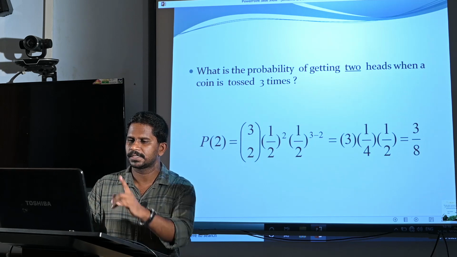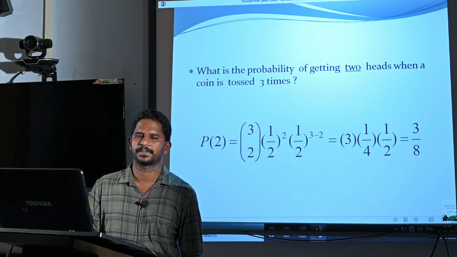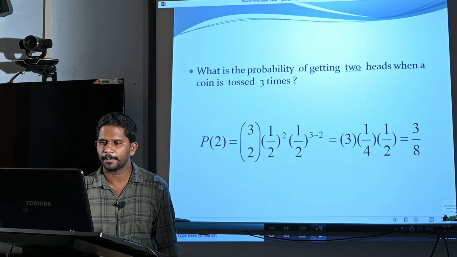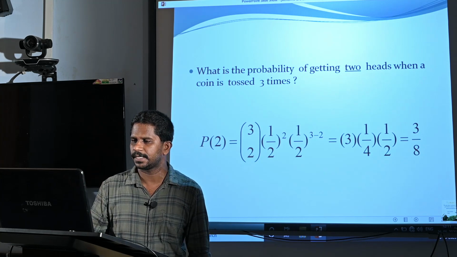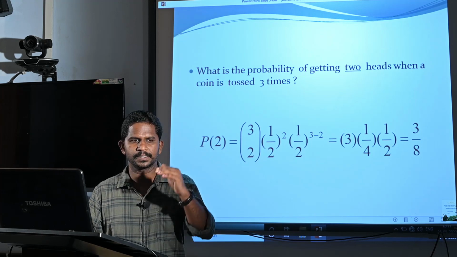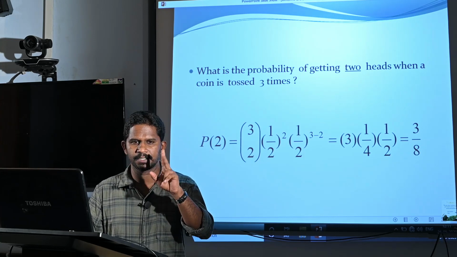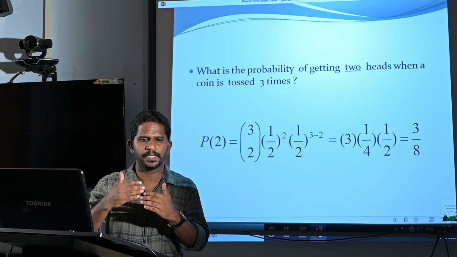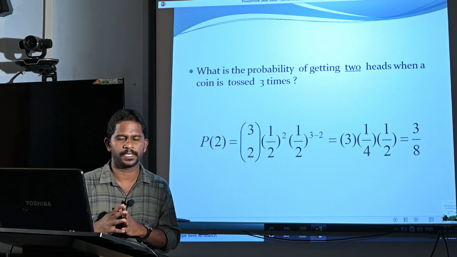Now, this is our previous question: what is the probability of getting 2 heads when a coin is tossed 3 times? The answer is P of 2 equal to 3 by 2. In this problem, the experiment satisfies all the 4 conditions. First, we are tossing a coin 3 times, so the experiment is tossing of a coin. It has 2 outcomes, head or tail. The second condition is to repeat the experiment a finite number of times. Here we are repeating the experiment 3 times, so n equal to 3.